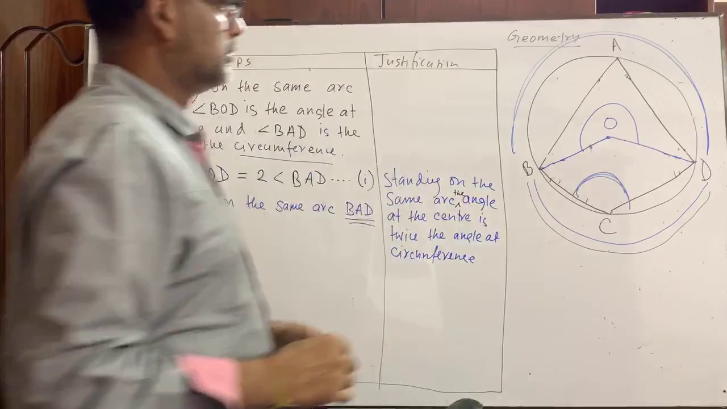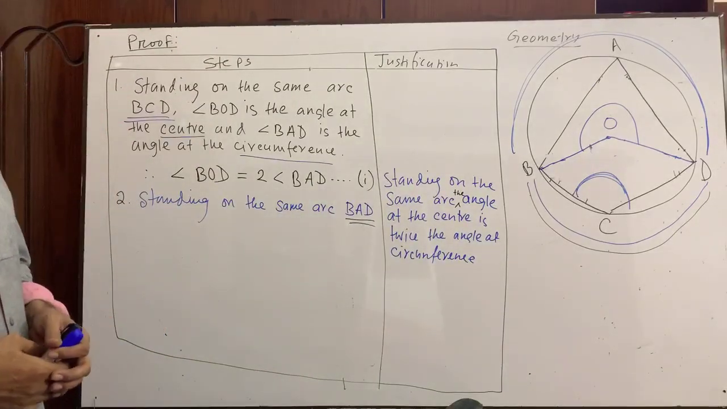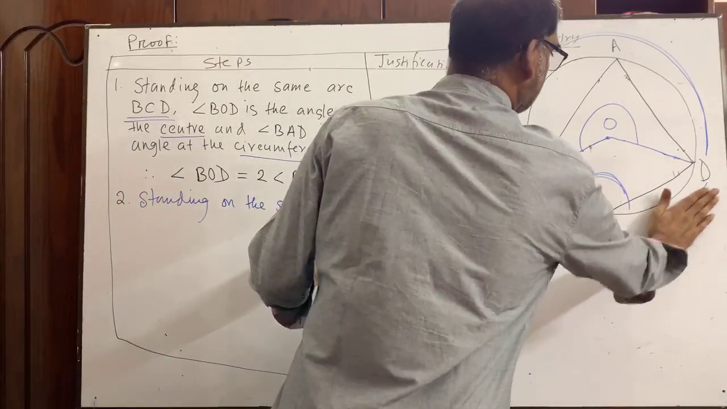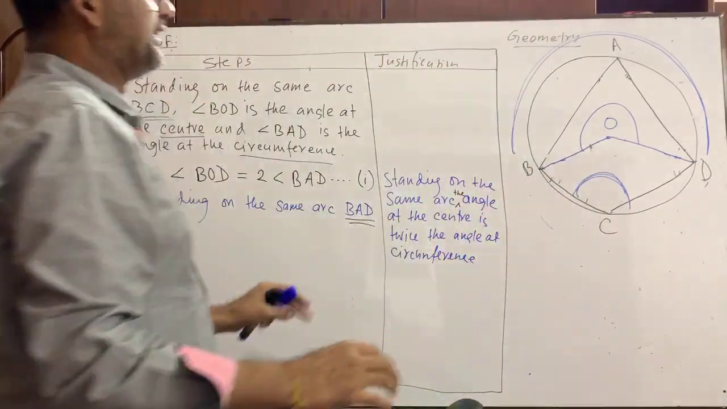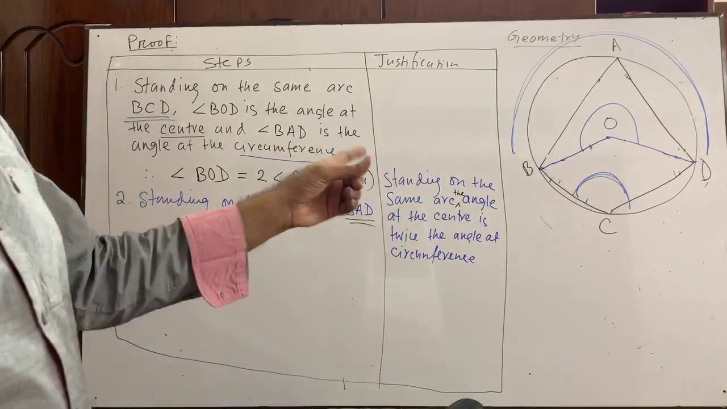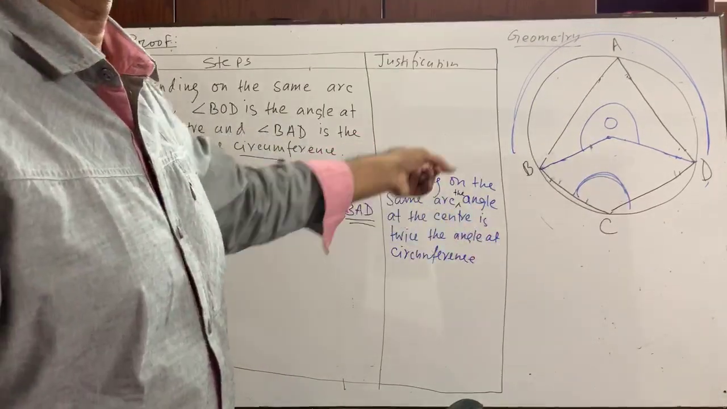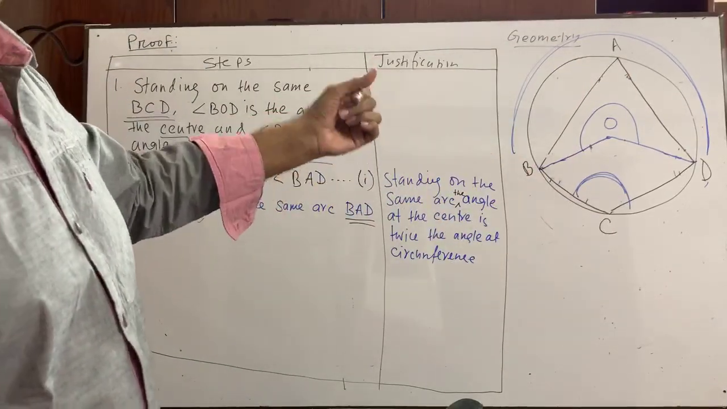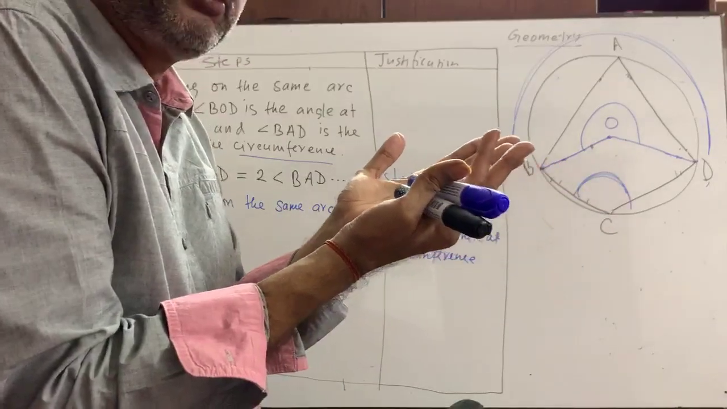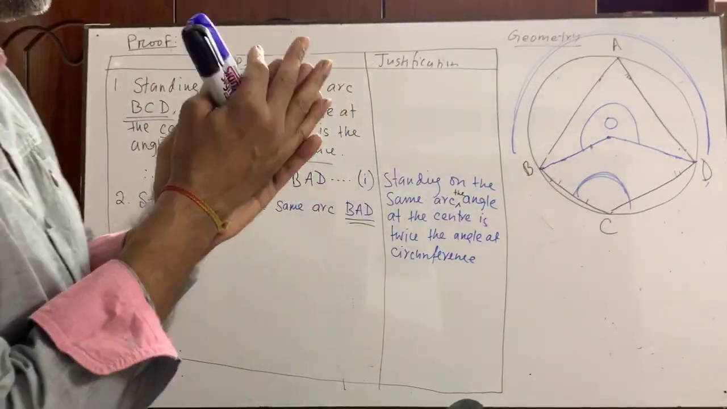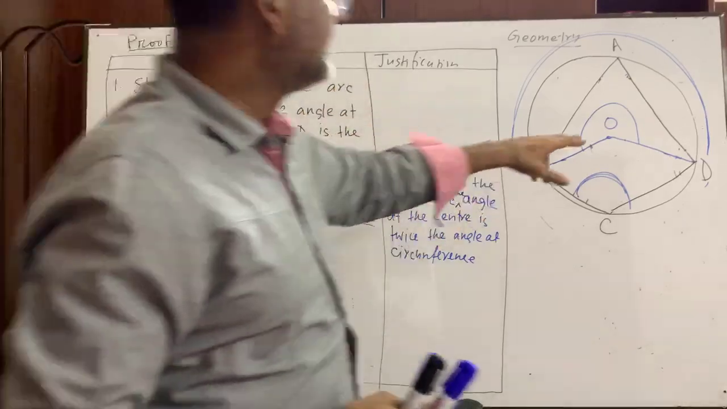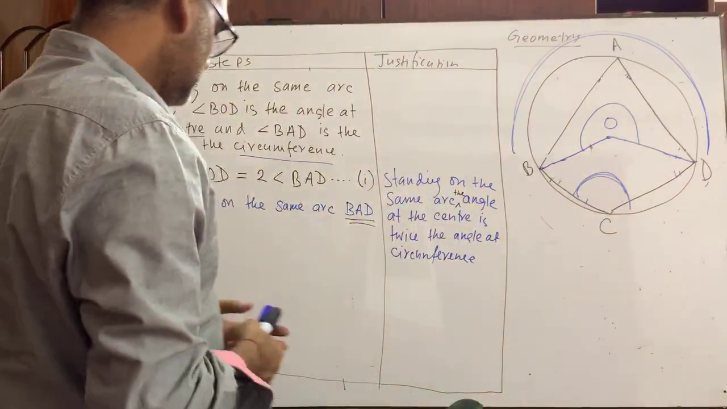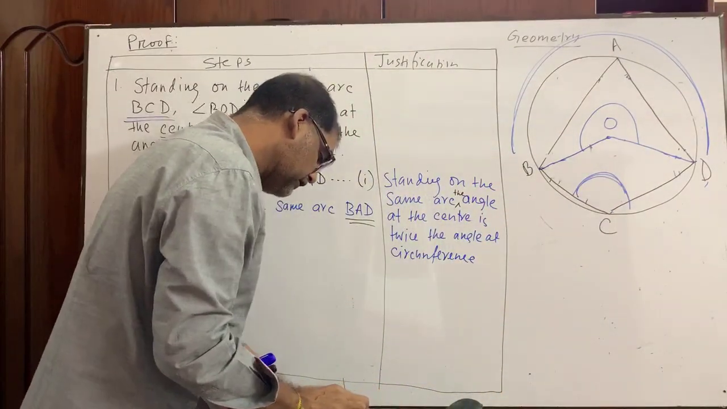Now you see the board. Okay, now we are considering the measure arc BD. Measure arc BD means the arc is BAD. Now standing on the same arc BAD, you rotate your copy 180 degree. You can keep the point A in front of your eye, and you will see that angle at the center is this, and angle at the circumference is this. Okay, that's good. If you don't get me, please let me know.